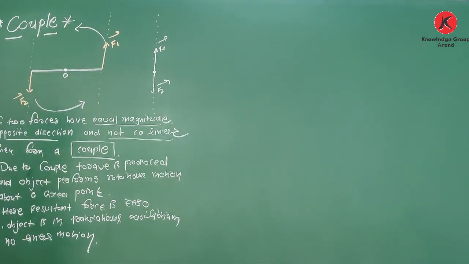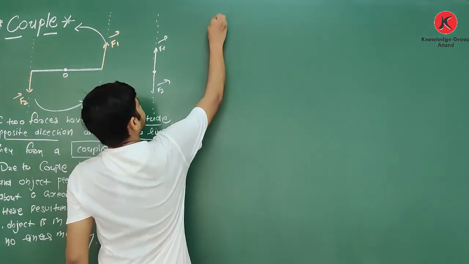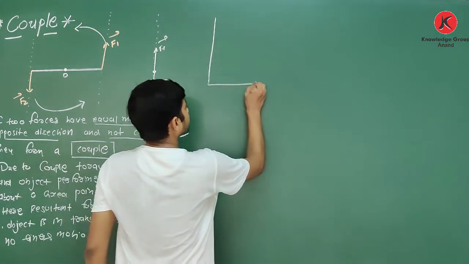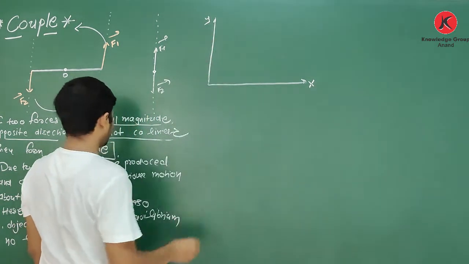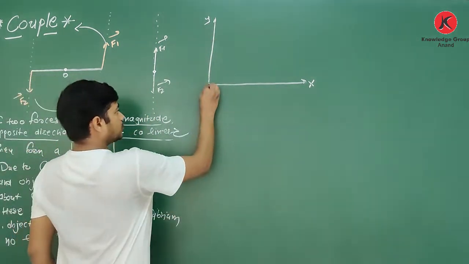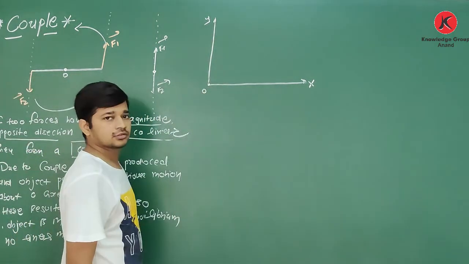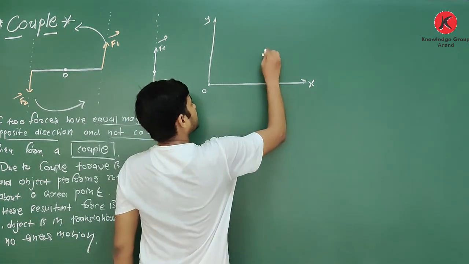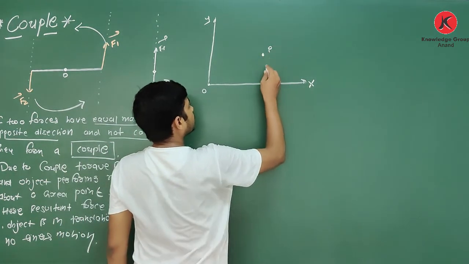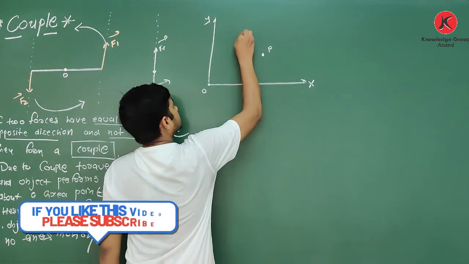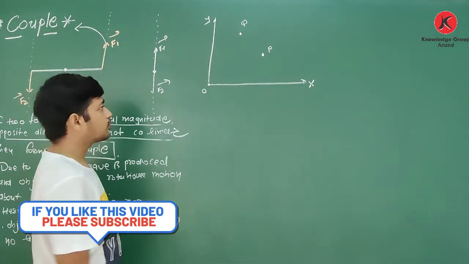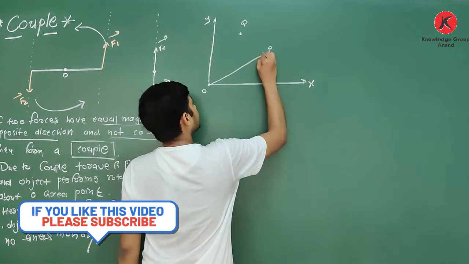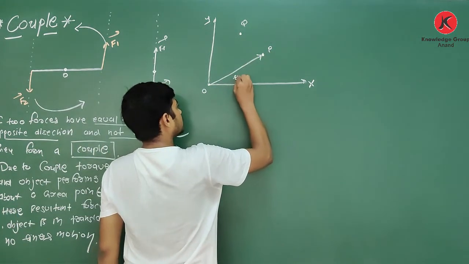For that, see, here it is. Let this be the x-axis. This is the y-axis. This is the origin. Let this be point P, and here let this be point Q. Position vector of point P is R1.